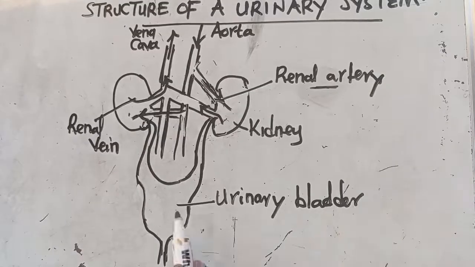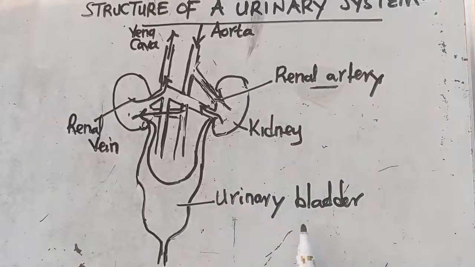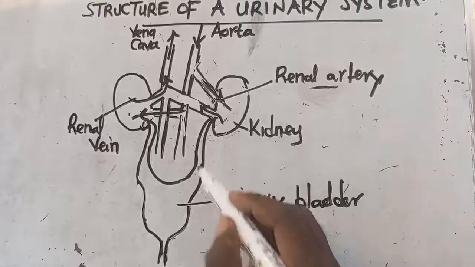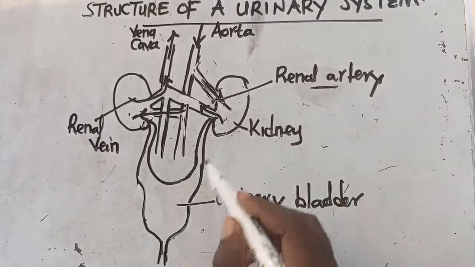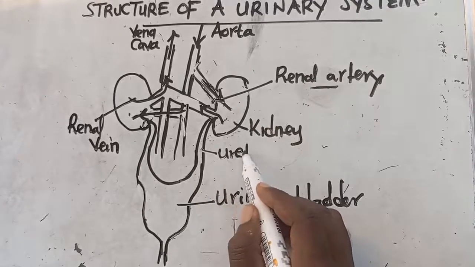This is the name given to it. This is the urinary bladder. From the kidney to the urinary bladder, there is this tube that transports the urine. This is called the ureter.